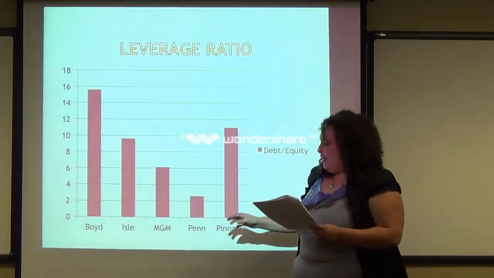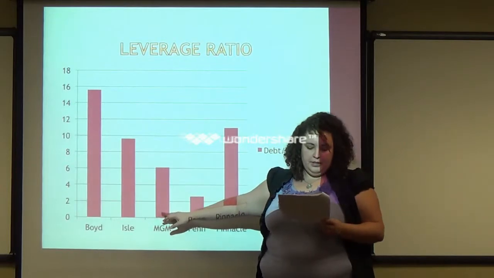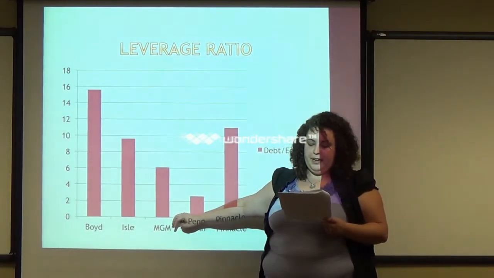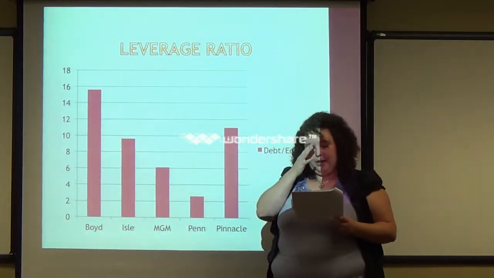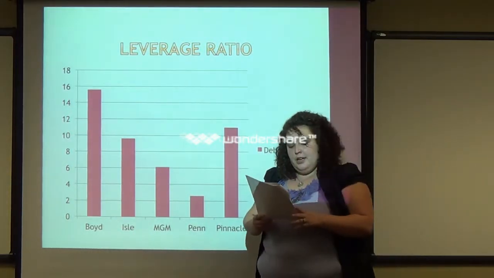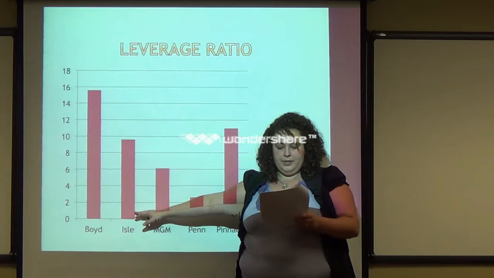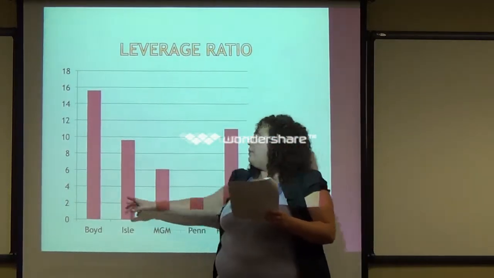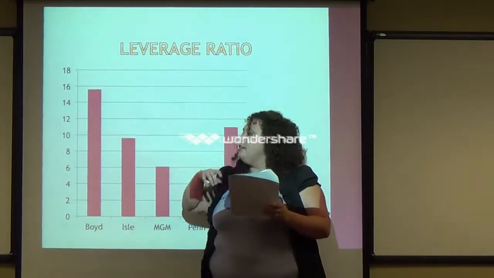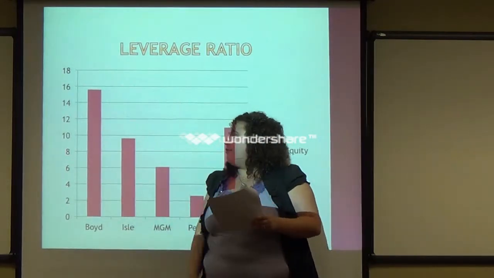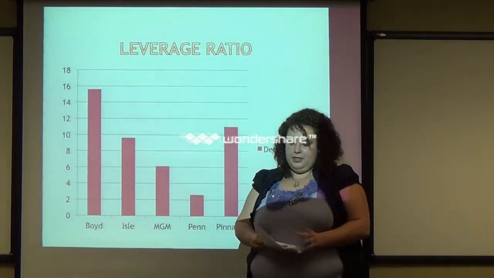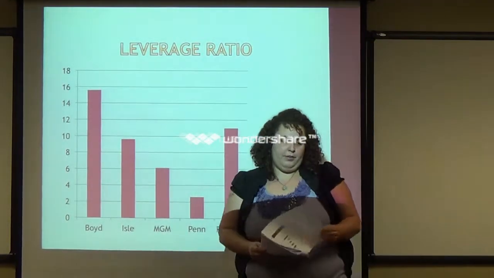MGM is next in line with a 6.09. They're also the company that has the least amount of long-term debt, with it making up 50.5% of their capital structure. Next is Isle, 9.6, Pinnacle, 11, and Boyd at a 15.6. So therefore, Boyd has the most debt. For every dollar of equity, they have $15.60 in debt. And that's not very good.